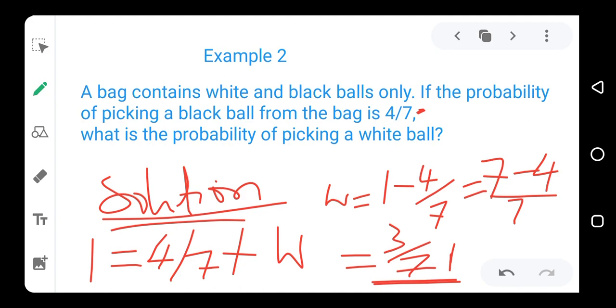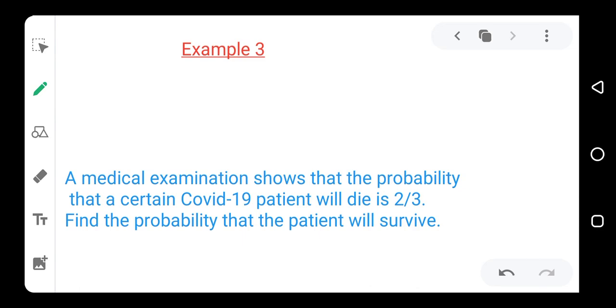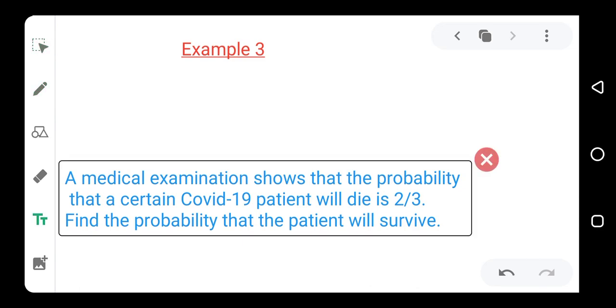Okay, so that is how to determine the probability of an event when we know the probability of one of the events. We add two of them and two of them must give us 1. So if you already know one of them, then you subtract it from 1 and it will give you the remaining one.